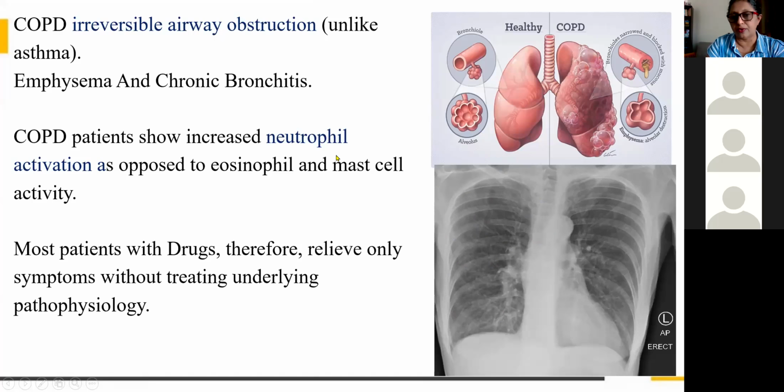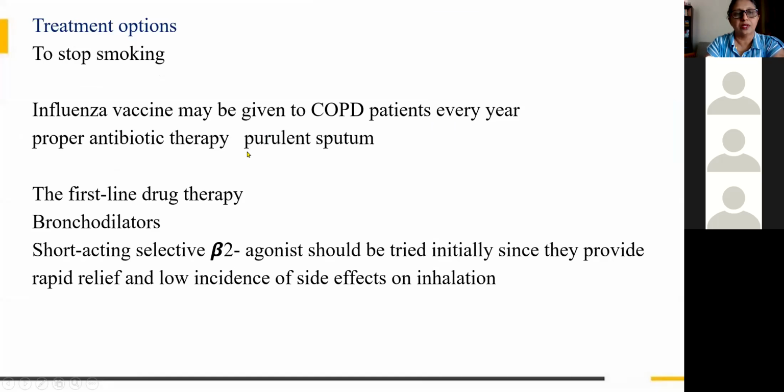Another thing, we have already seen in bronchial asthma there is infiltration of eosinophils, but here there will be neutrophil activation. You will see more neutrophils. Then we will see some other features also. I have told you, the number one treatment we have to do is to stop smoking.